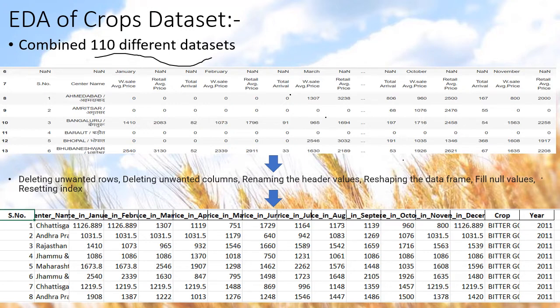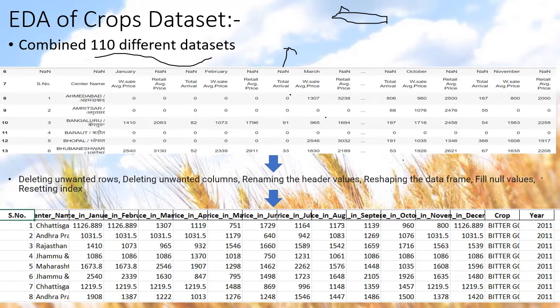Some of the things which I have done in modifying the data set are: I deleted the unwanted rows. All the starting rows above this row in the old data frame contain information regarding the crop variety, season, year, etc. In a single row, there is just information related to a particular crop.